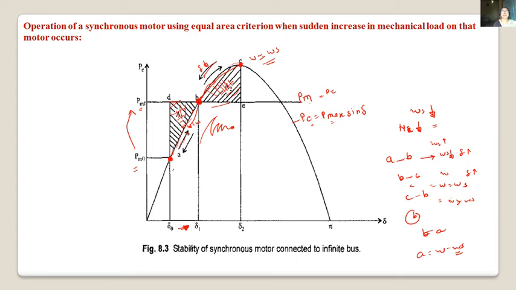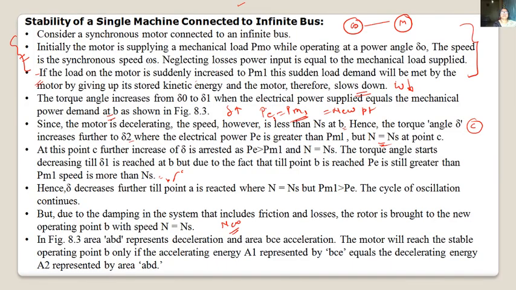Here one correction is there: here it should be A1 and here it should be A2, because while writing they made an error. This is our deaccelerating area, this is our accelerating area. So accelerating area is equal to deaccelerating area. So we can correct this here. Accelerating energy represented by BCE equals the deaccelerating energy represented by ABD.